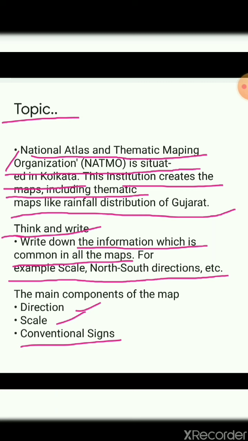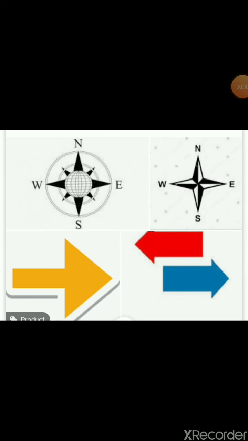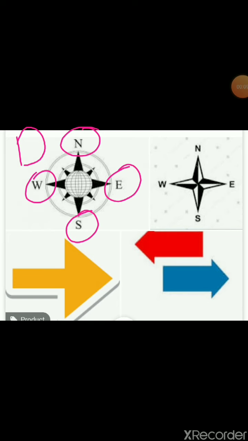I explained that to you in the first part also, but I'm explaining it in the second part also. There are three components of a map: direction, scale, and conventional sign. So we shall see what direction, scale, and conventional sign are. The first component is direction. So you can see the north, the south, the west, and the east.